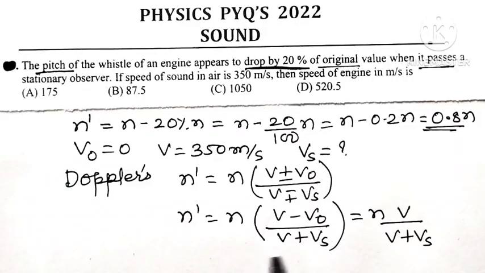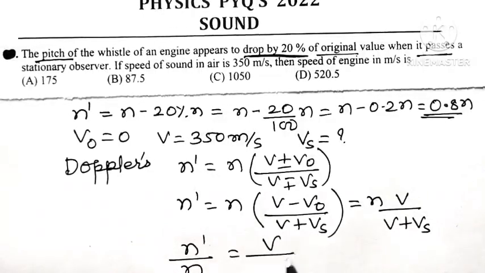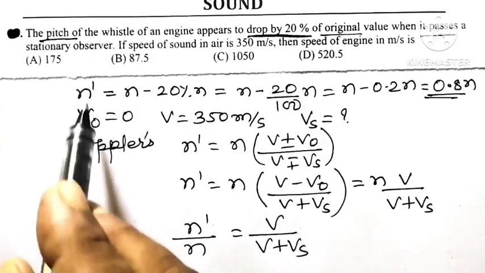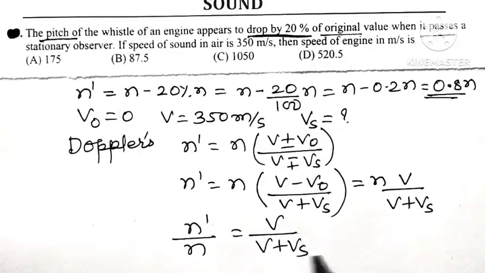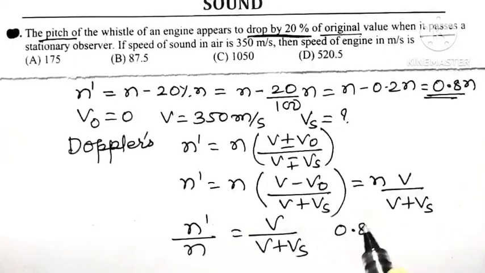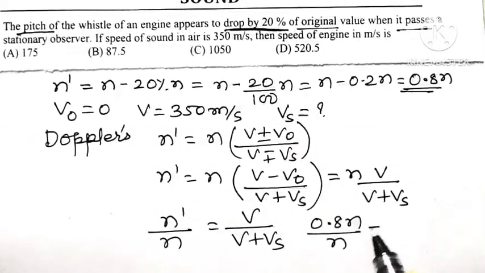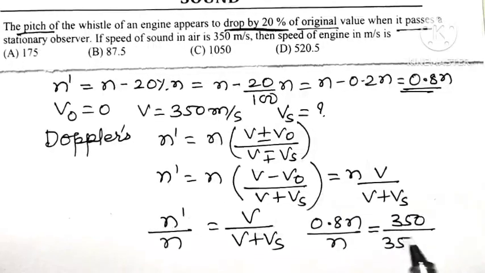Now rearrange the terms: n dash divided by n is equal to V upon V plus Vs. Since we know n dash is equal to 0.8 n, we have 0.8 n divided by n is equal to 350 divided by 350 plus the velocity of the source, that is the velocity of the engine.